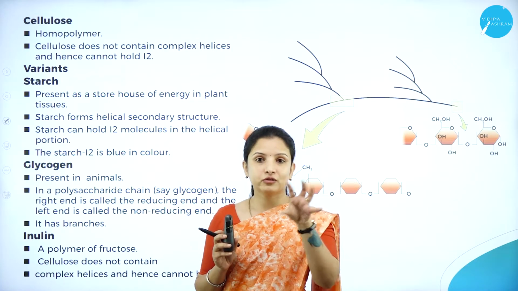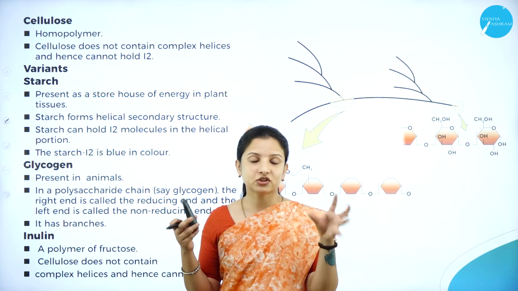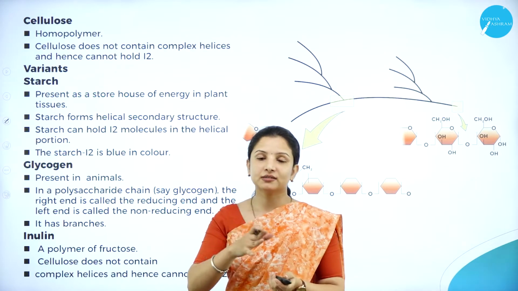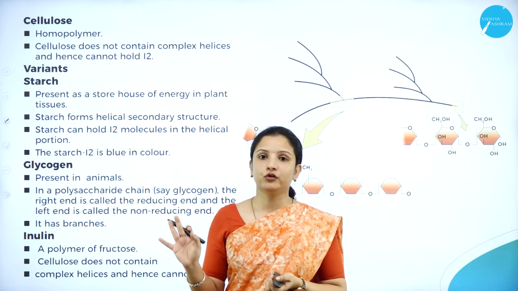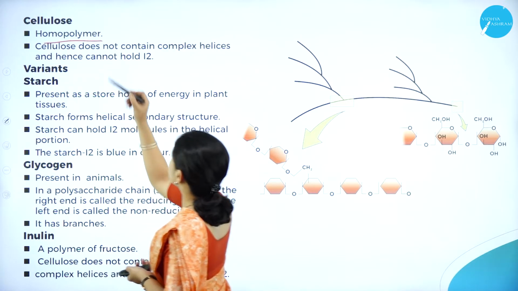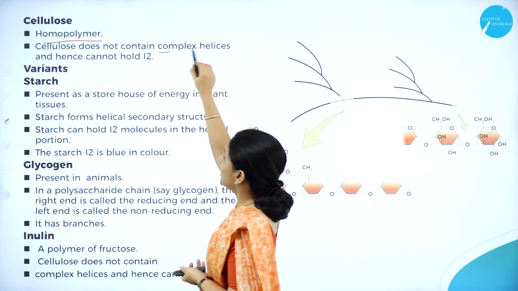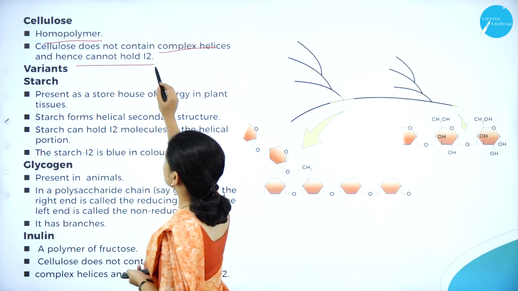Here, glucose, glucose, glucose, glucose, chains of glucose. Glucose is the same, that is, chains of glucose molecules. It is the same throughout. It is made up only of glucose. Therefore, it is a homopolymer. And cellulose, they do not contain complex helices, and hence they cannot hold I2.